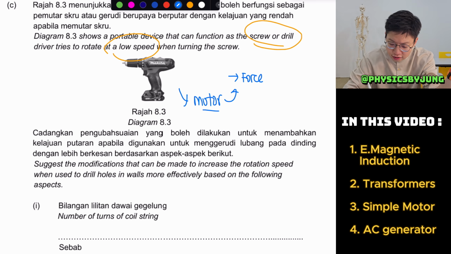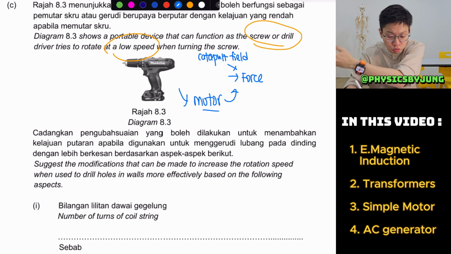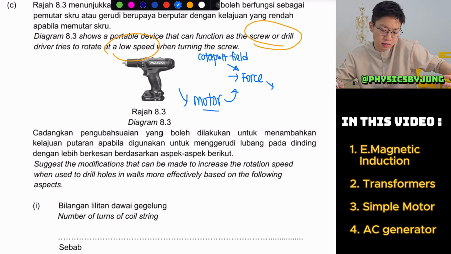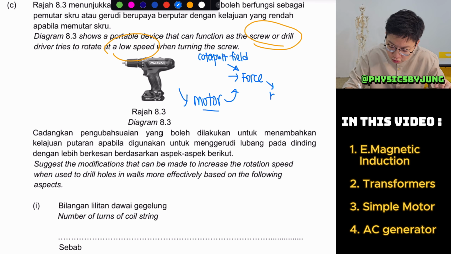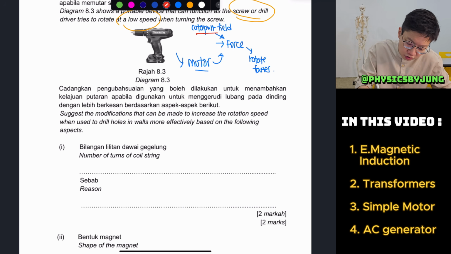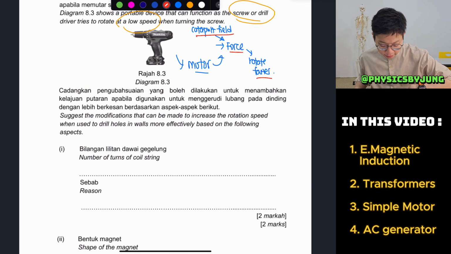Then you have to ask yourself, why is there force? Because of the catapult field. Why? Because you have the magnetic field to push it. So if you have more force, what's the advantage? So you can rotate faster. So all of our explanation will be based on these three words: more catapult field, more force, rotate faster. If you don't believe, check.